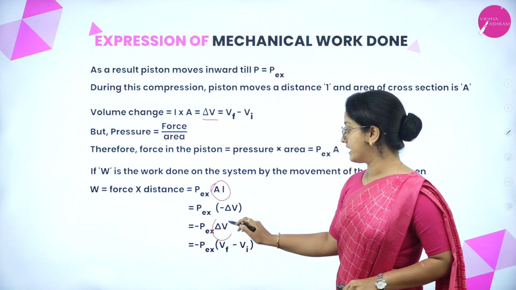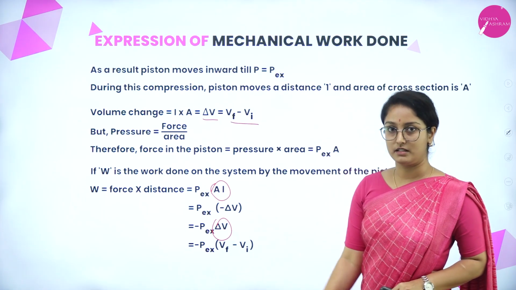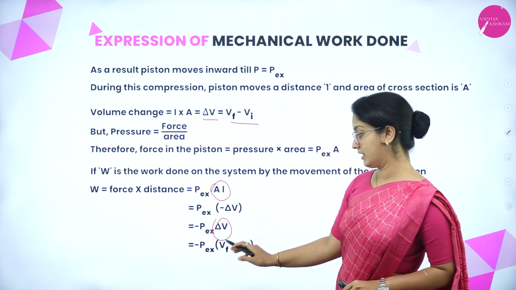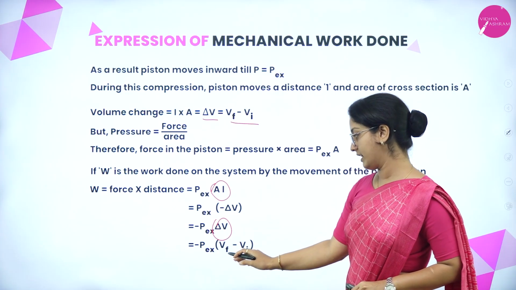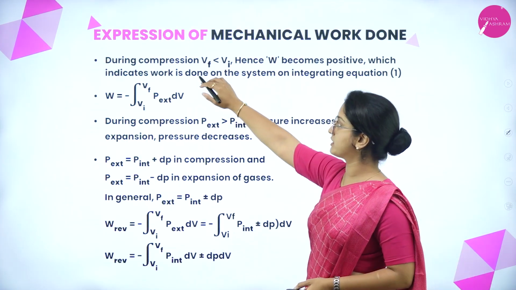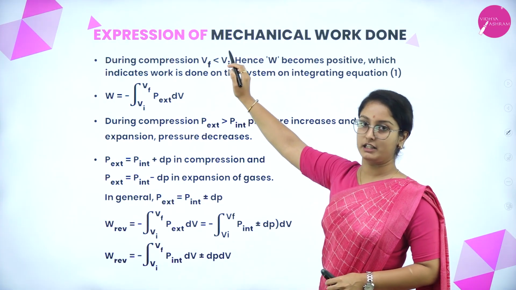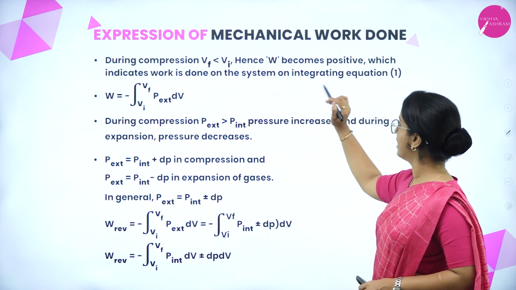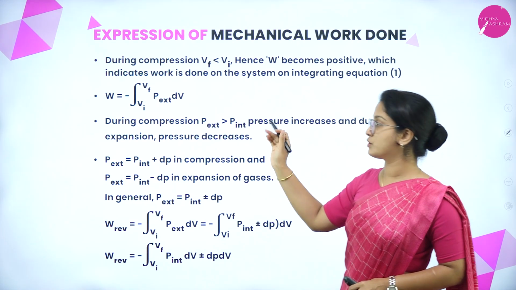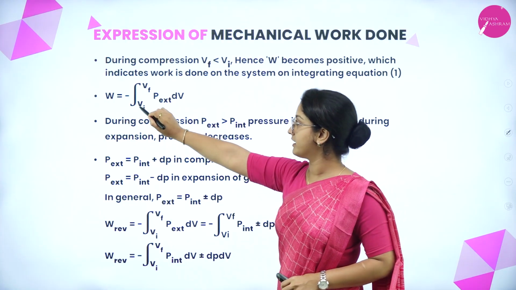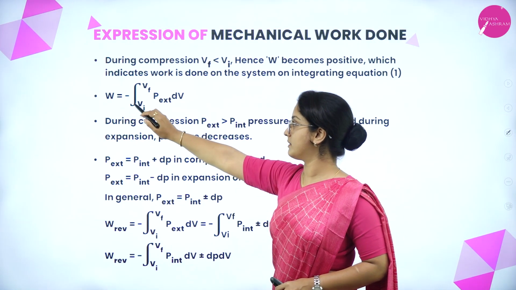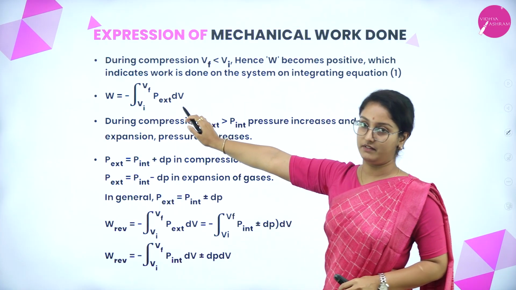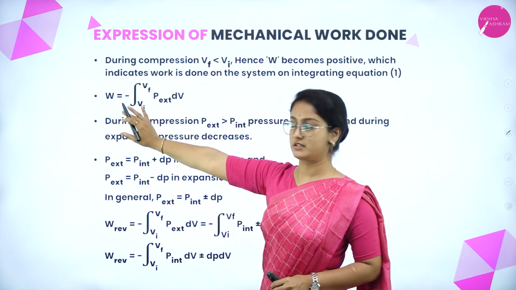Then instead of delta V, we can apply this value. Therefore, work done is equal to minus Pex into (Vf minus Vi). During compression, the final volume will be lesser than the initial volume. Hence, W becomes positive, which indicates work is done on the system. Now we are going to integrate equation 1. Therefore, the equation becomes W is equal to minus integration from Vi to Vf of P external dV. So this is the integral form of the previous equation.